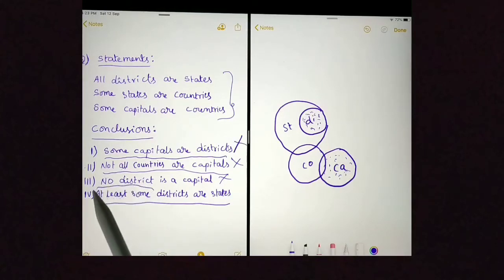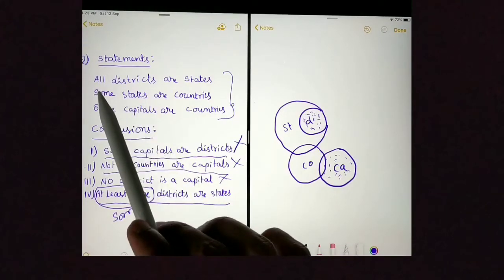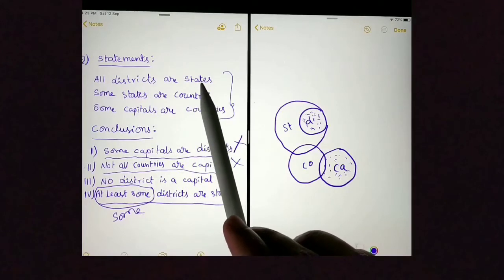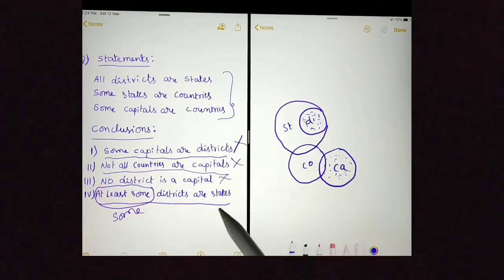And the next conclusion is "At least some districts are states." At least some is also the same as some. Some districts are states. As we already know, if all districts are states, saying some districts are states is true. For that we don't need a Venn diagram.